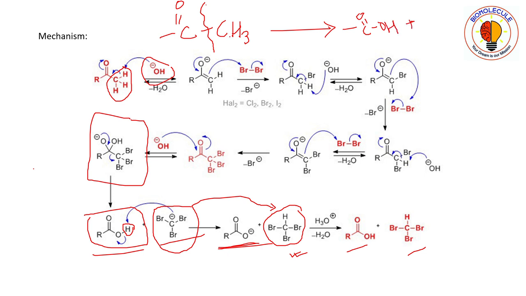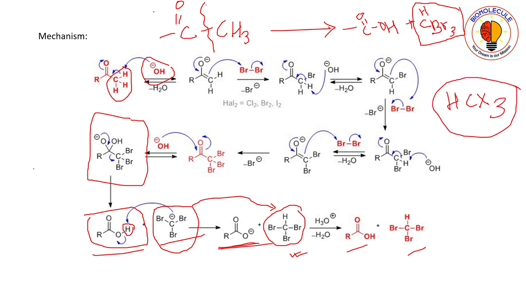and this methyl group is being converted to HCBr3, that is bromoform. So you will always get HCX3 because of this methyl group.